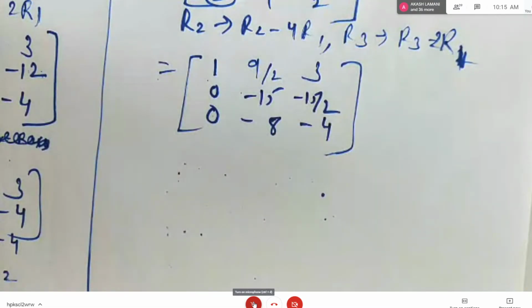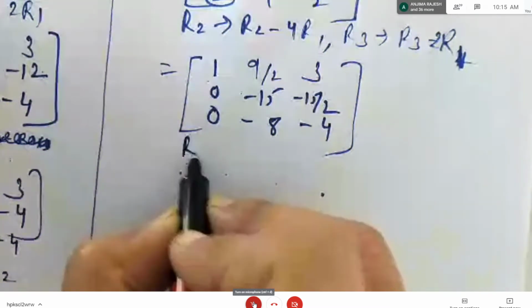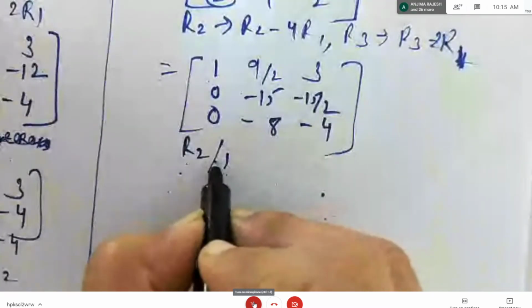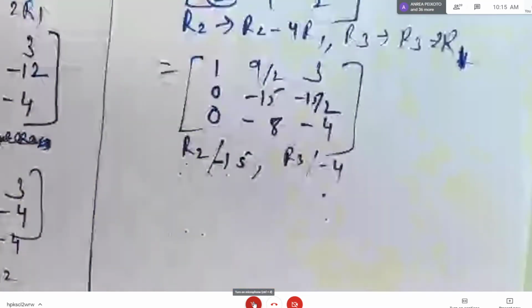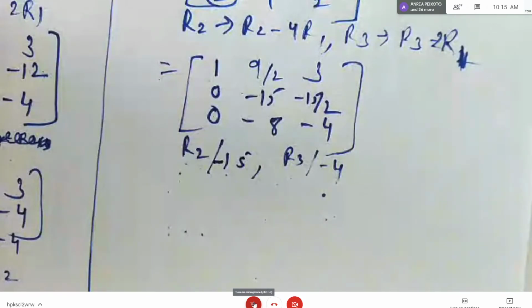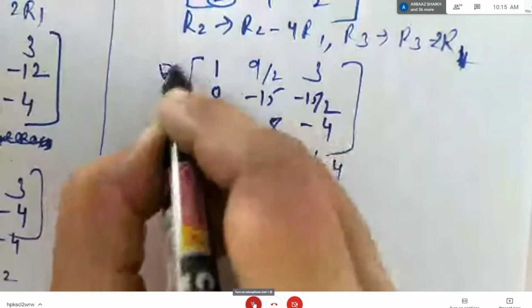So before targeting the element, as I have done in the last problem, I'll divide R2 by -15, and I'll divide R3 by -4, just to get small numbers. So what will happen here?